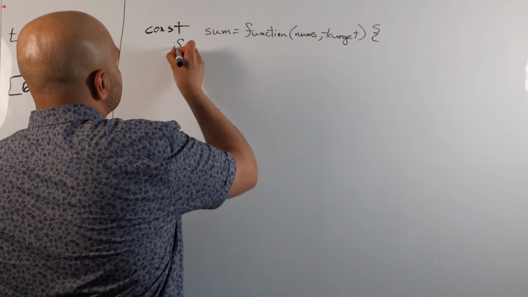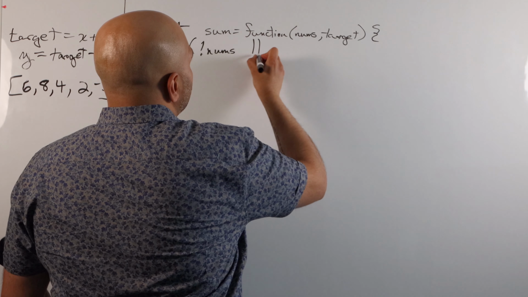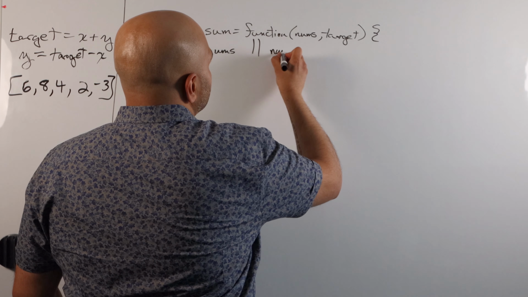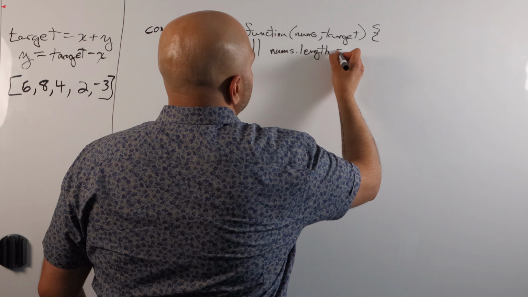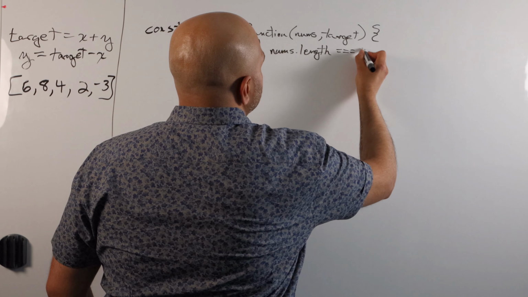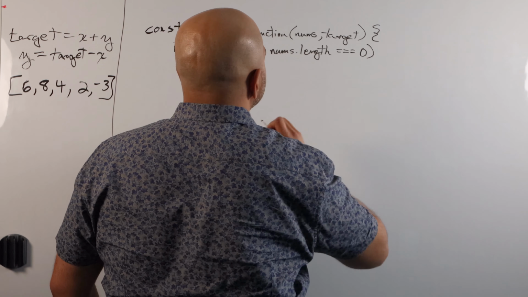So I'll go ahead and say if not nums, so this is when the nums array is null or undefined, or nums dot length equals 0. And you could have just done not nums dot length, and if it's a JavaScript shop, they may actually say, oh, cool, yeah, that's a little bit more JavaScript-y syntax.